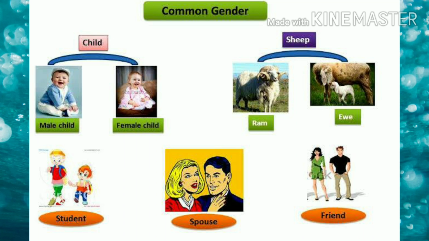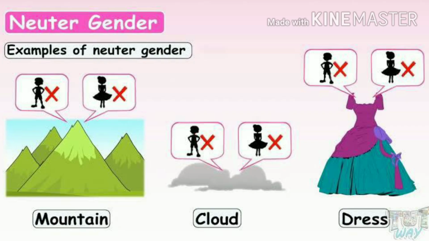One more interesting fact about common gender is that we use common gender for professions and ranks so that we can avoid discrimination. Now let's move ahead with the last and the fourth type of gender, which is neuter gender. This basically refers neither to male nor female, and these are usually non-living things like book, pen, and school. There are more examples given in the picture which explain better.